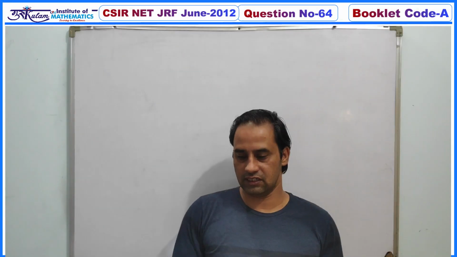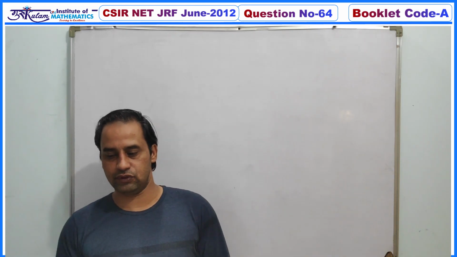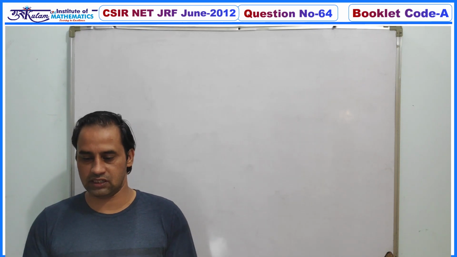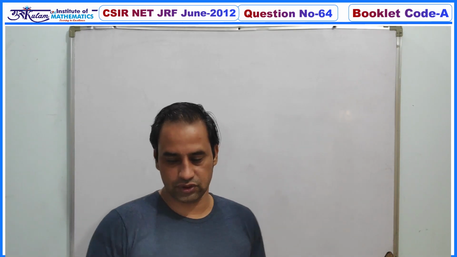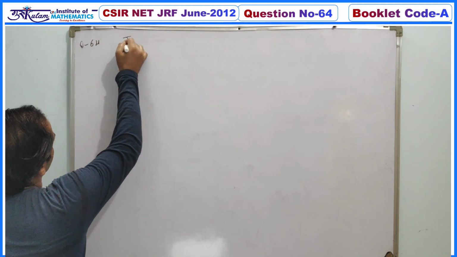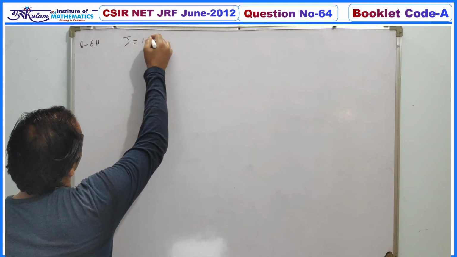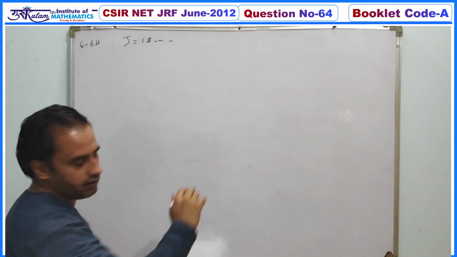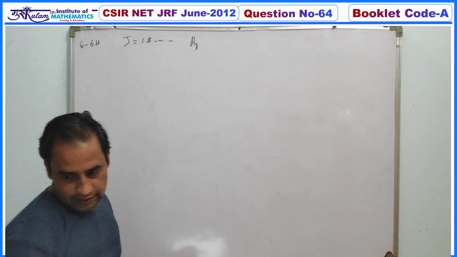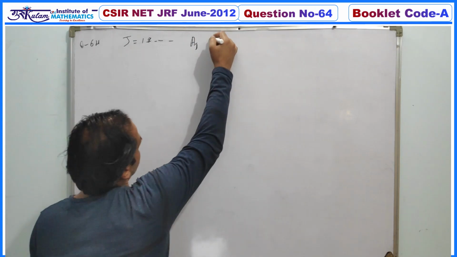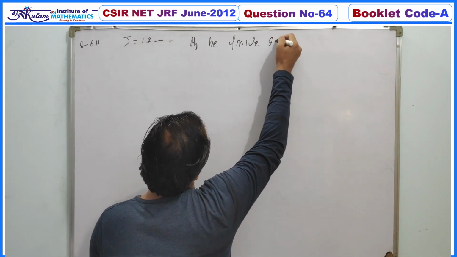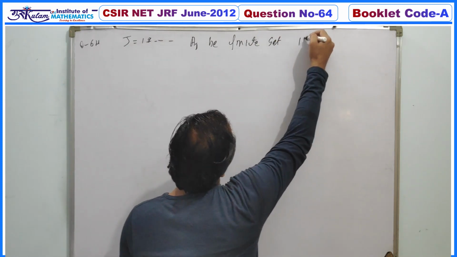Hello everyone. This is a question from NET JRF June 2012, question number 64, and the booklet code is A. Let's start with the question. For each j varying from 1 to infinity, Aj is a finite set with at least two elements.